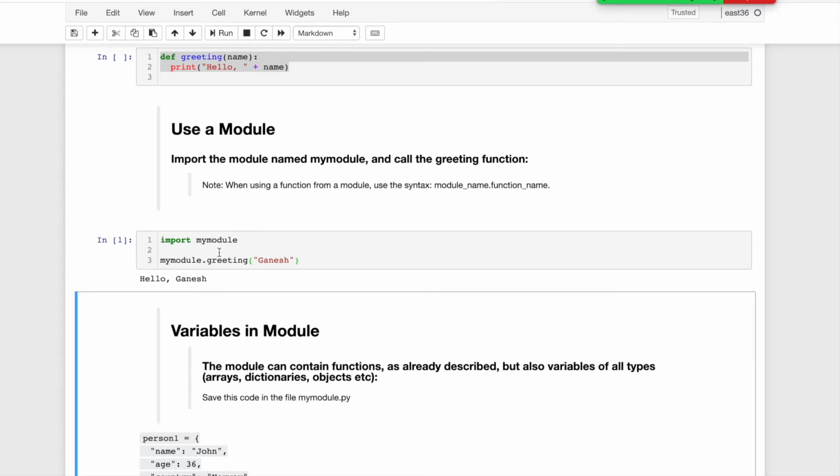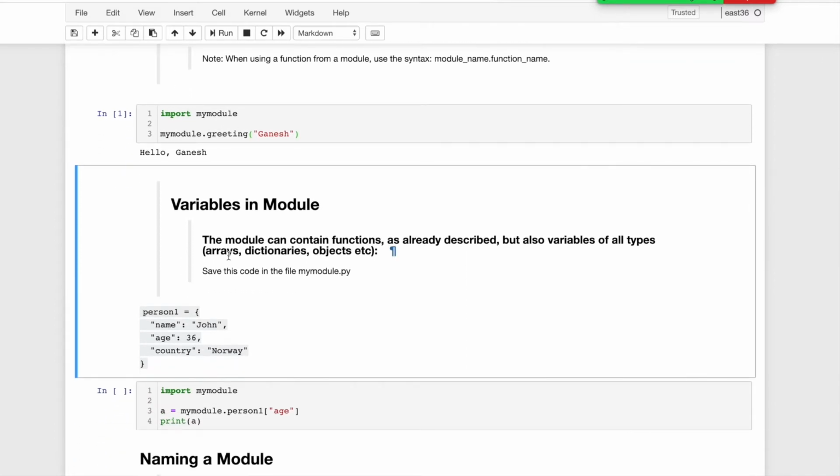In brief, we create a Python module and save it with the .py file extension, and if we want to use it, we have to import it with the name of the module. Whatever the name of the module is, the same name we import, and using that name dot whatever function we wrote inside, we can call it, and it will work.